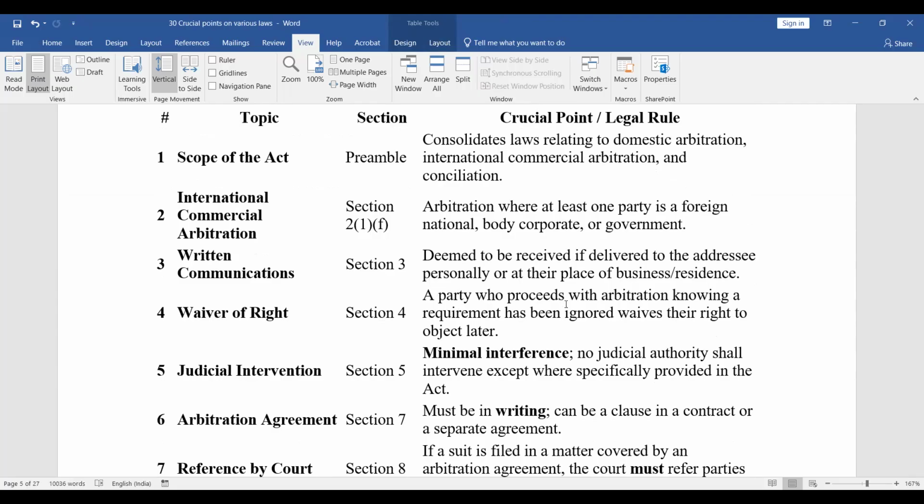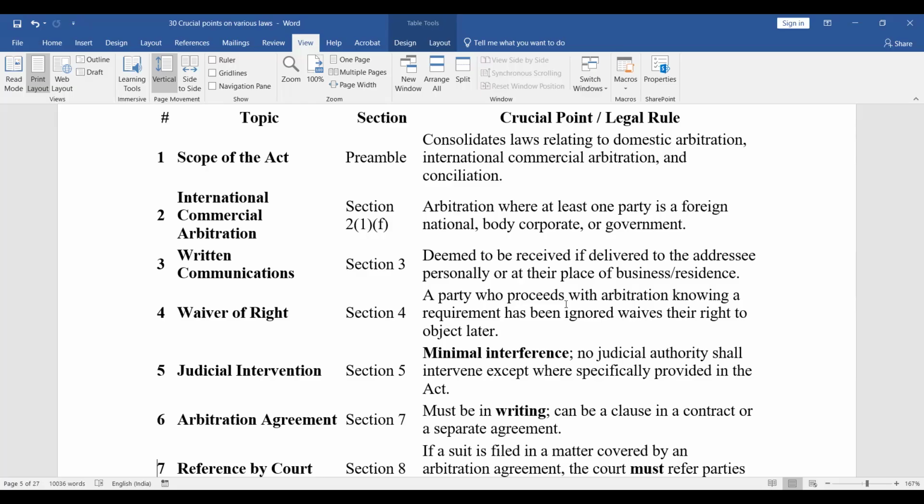So it consolidates laws relating to domestic arbitration, international commercial arbitration and conciliation. ठीक है? International commercial arbitration, Section 2(1)(f). So arbitration where at least one party is a foreign national, body corporate or government, that is known as international commercial arbitration. Written communication, Section 3. Section 3 says that written communication is deemed to be received if it is delivered to the addressee personally or at their place of business or residence.